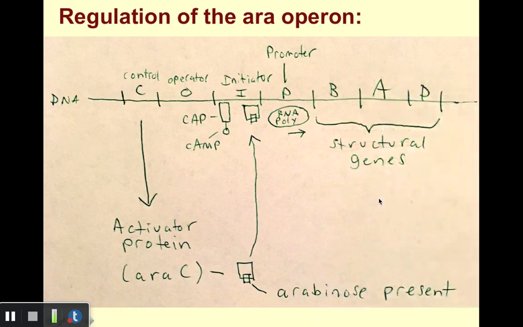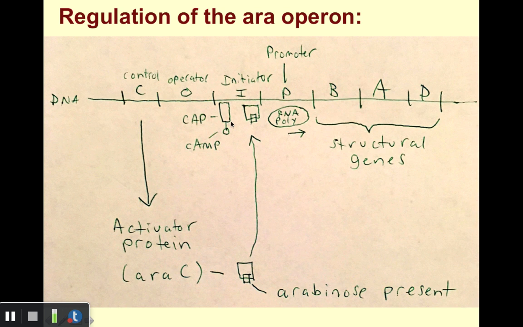So in class, I probably drew a picture that looks something like this. Here's our DNA, part of the bacterial chromosome. Here's our control region, our operator, our initiator. Here's our promoter, and then our three structural genes. So the control region codes for an activator protein. We can abbreviate it AraC. In the presence of arabinose, indicated by the small triangle here, the larger triangle is the actual AraC protein. So in the presence of arabinose, this complex binds to the initiator. That facilitates binding of RNA polymerase, and as a result, our genes are transcribed.